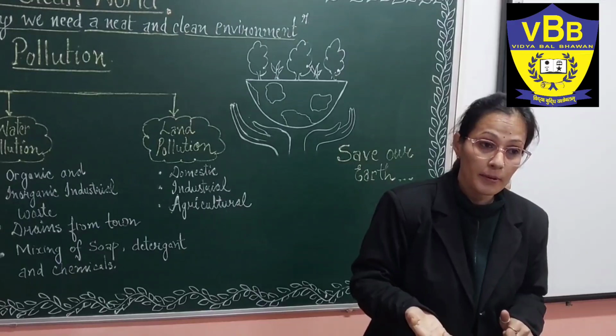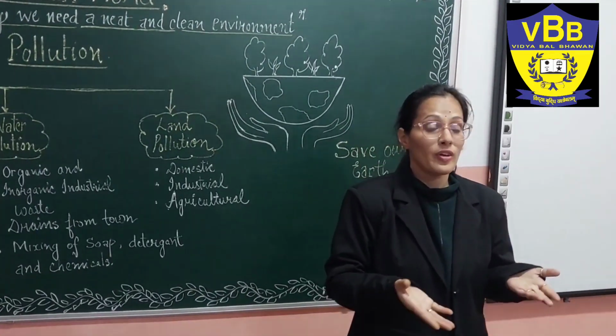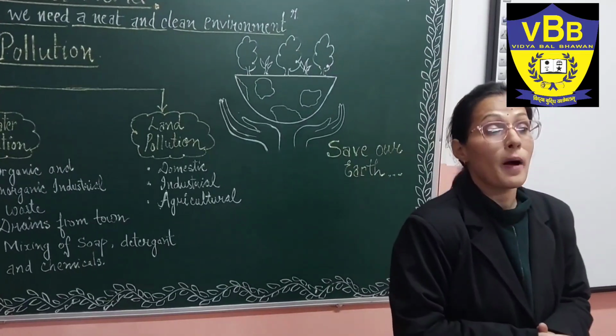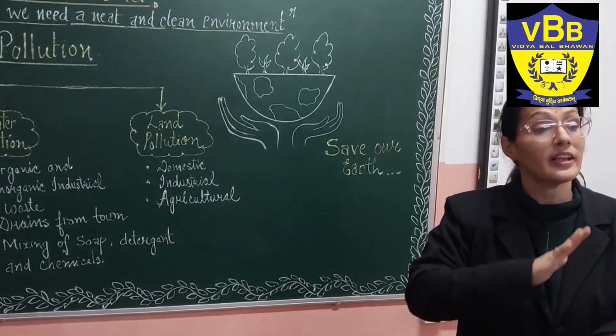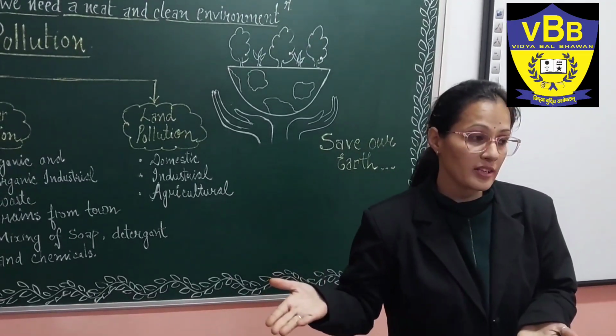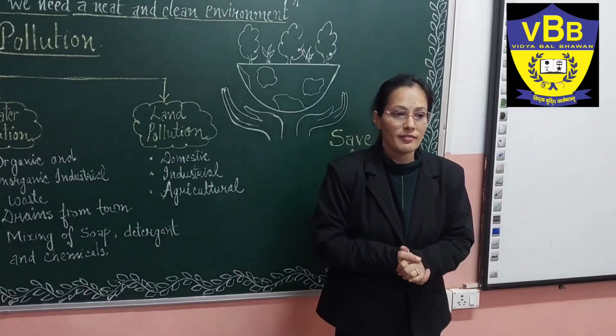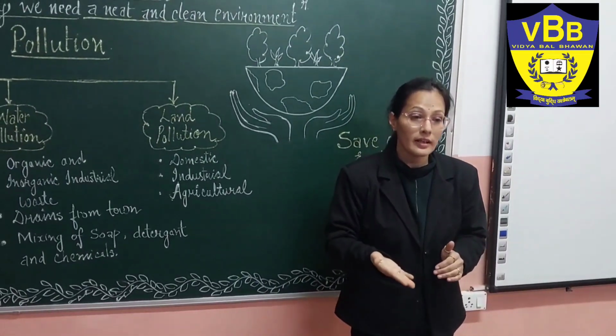These are biodegradable. Papers, the waste papers and newspapers that we have, are also biodegradable waste. It means we can decompose this waste into useful things. We can make manure out of them. So these are biodegradable waste which can be recycled again.